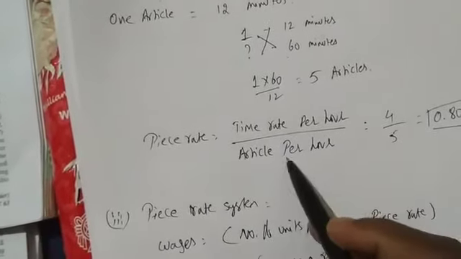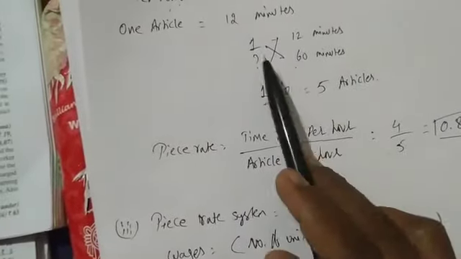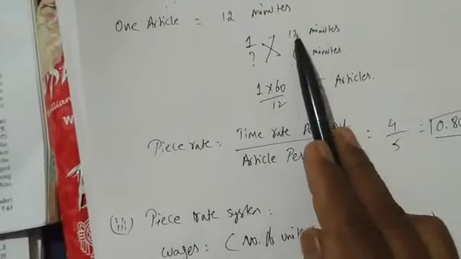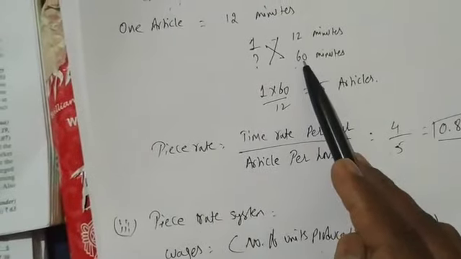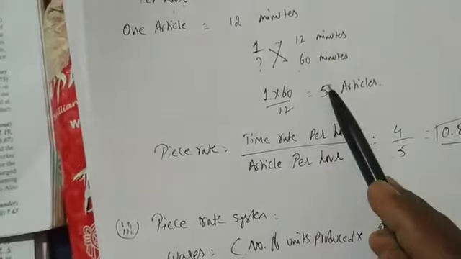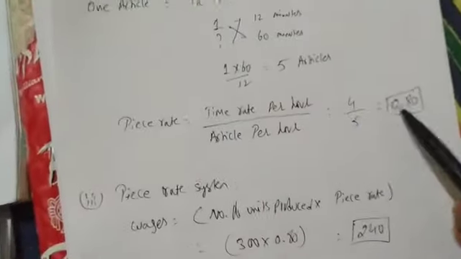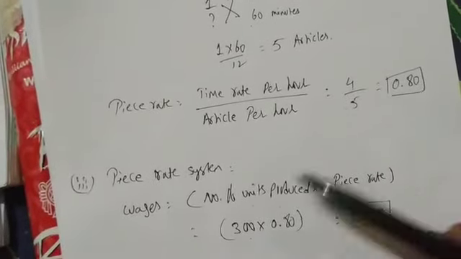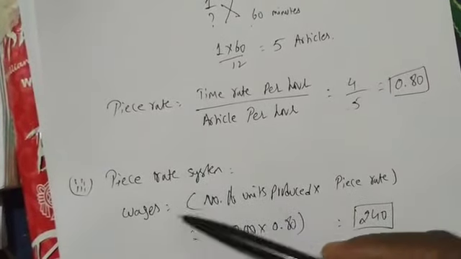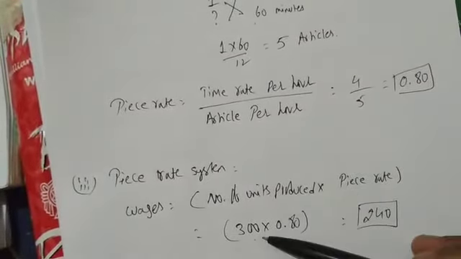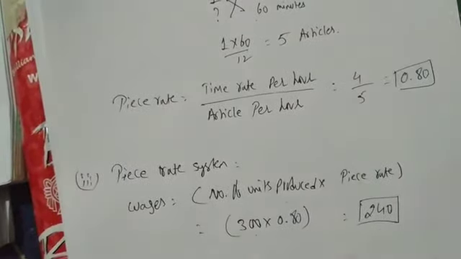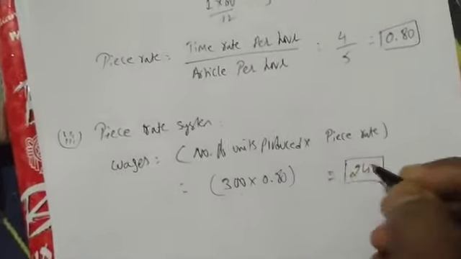So it is 4. Articles per hour is not there, we have found it. One article takes 12 minutes, 60 minutes means 1 hour. How many articles will be prepared? So 5 articles we are making. So 4 by 5 is 0.80. So piece rate per unit is 0.80. In the piece rate system, wages is number of units produced into piece rate. 300 into 0.80, 240. Done. Got it? Easy. Now Halsey and Rowan you have to find out.